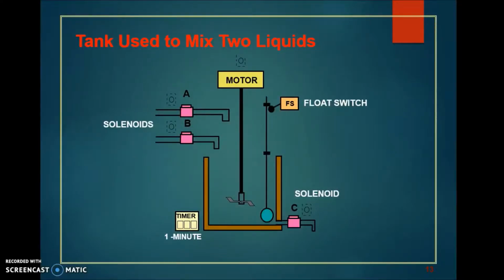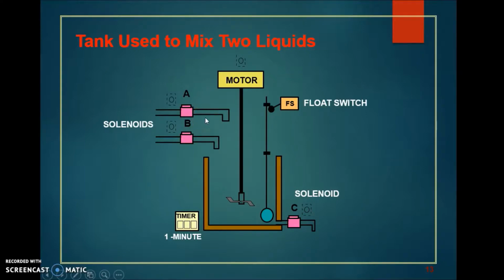Now this is an example of logic control, where we can use the PLC in mixing two liquids in a tank. This is solenoid valve A and solenoid valve B. This is the motor that is used to mix the liquid. This is a timer that is controlled by the motor. This is a float switch, and this is solenoid valve C.